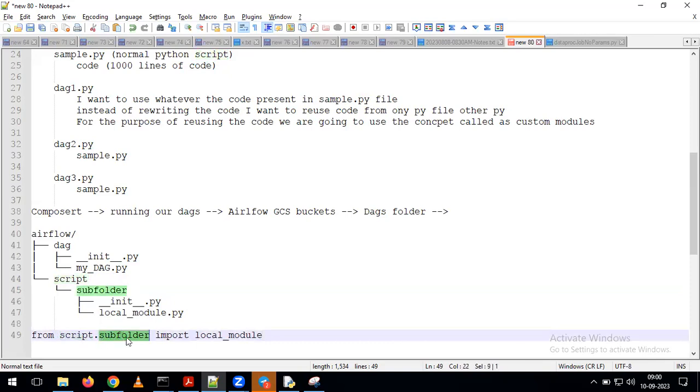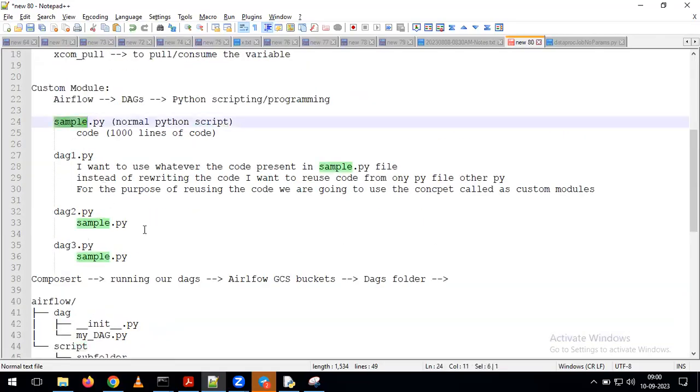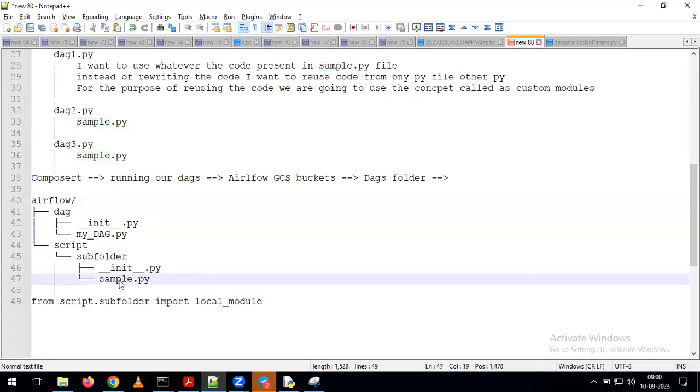What is the meaning of script.subfolder? In our path, within the script folder we have the subfolder. From this subfolder, I want to call the program, which is nothing but the local module. In our requirement, our Python program name is sample, so I'm giving it as sample here. Here also we have to give it as sample.